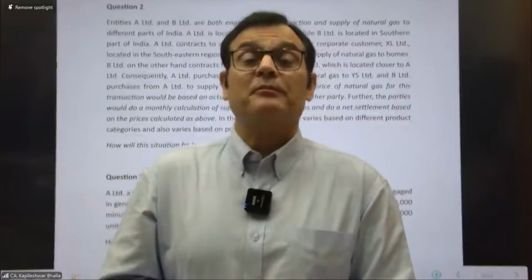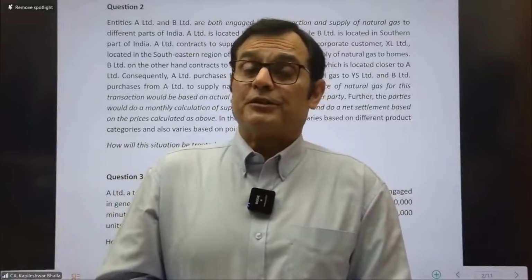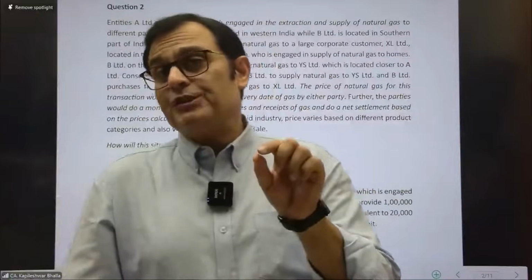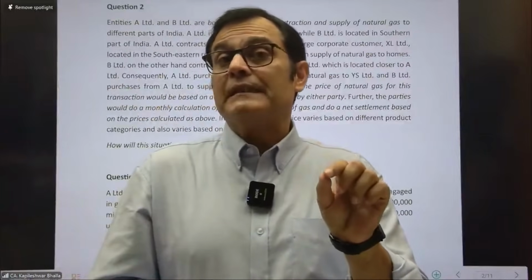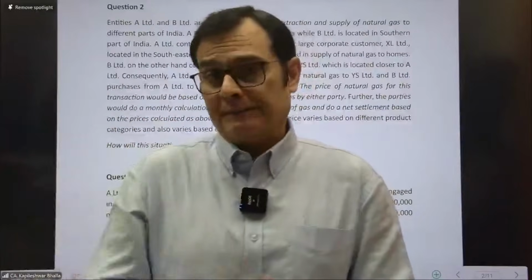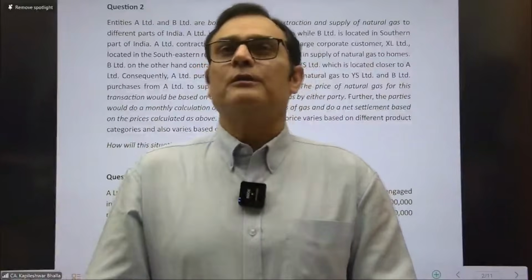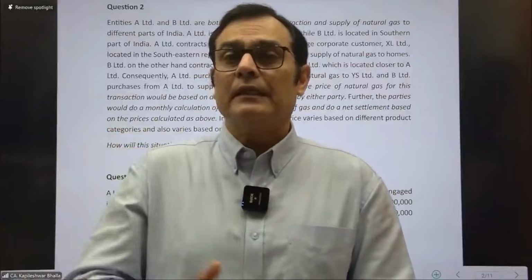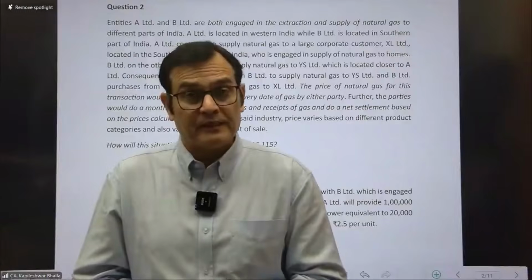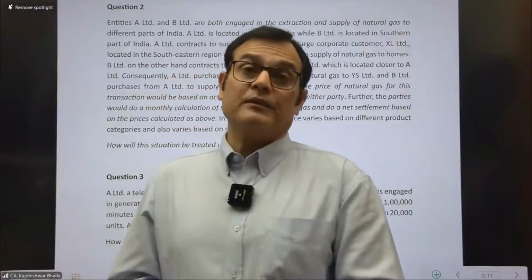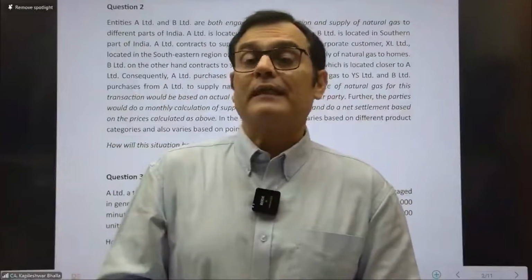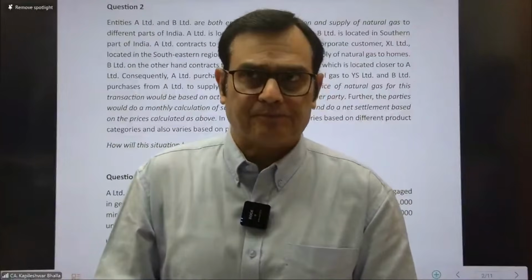And then finally, step number 5 is on the timing of revenue recognition: do we recognize revenue at a given point in time, or do we recognize revenue as and when the work is being done? When you consider revenue on the basis of as and when the work is done, you end up considering what is called the percentage completion method. And when you say that we're going to recognize revenue only once a given performance obligation is met, then you apply the completed contract method.